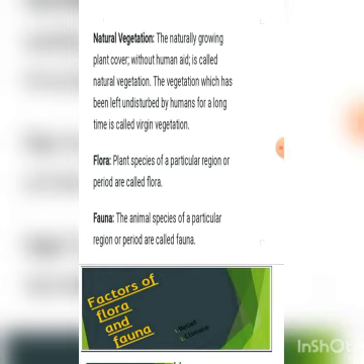In natural vegetation there are two kinds of terms we can explain: flora and fauna. The term flora is used to denote plant species of a particular region for a particular period of time.